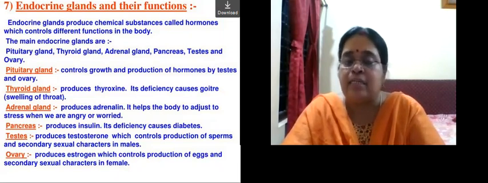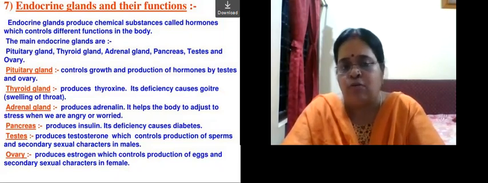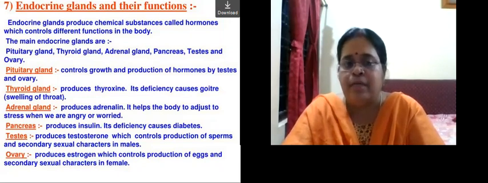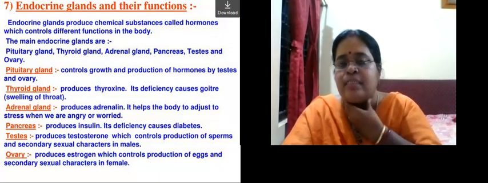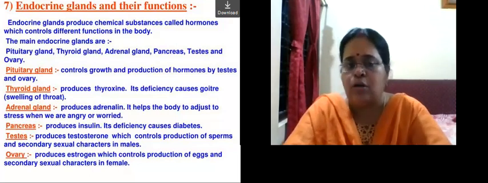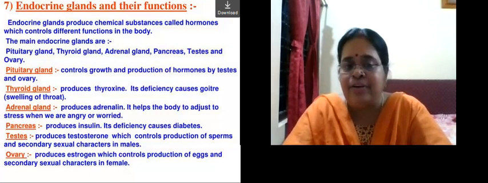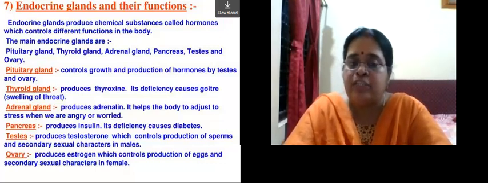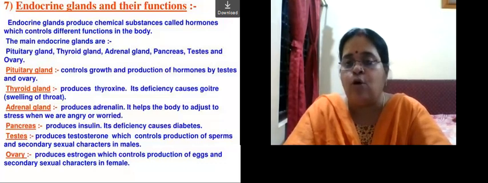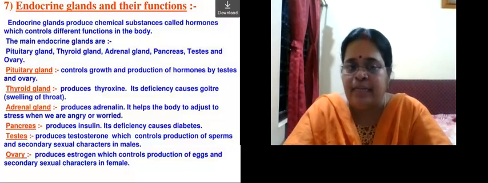The pituitary gland controls the growth and production of hormones by testes and ovary. Thyroid gland produces a hormone called thyroxine, and its deficiency causes goiter. Goiter is a disease in which your throat area starts swelling. That's called goiter. That is a deficiency disorder of the thyroid gland. Adrenal gland produces a hormone called adrenaline, which helps the body to adjust to stress when we are angry or worried. So adrenal gland is a very important gland that produces adrenaline.